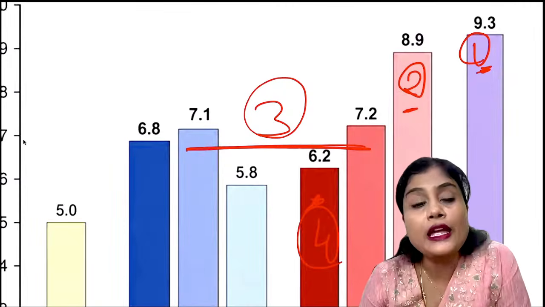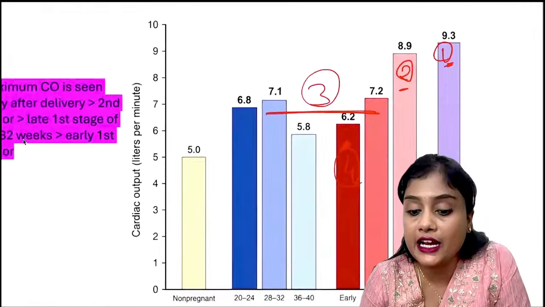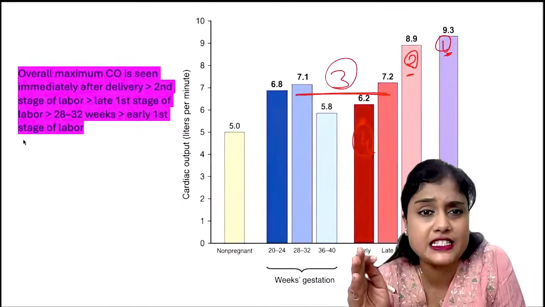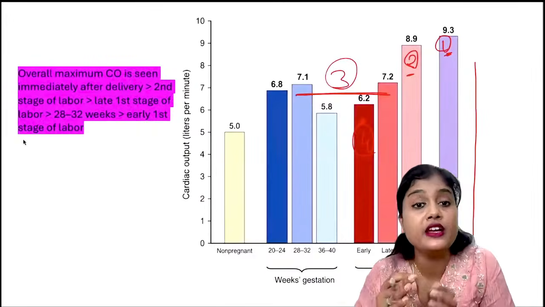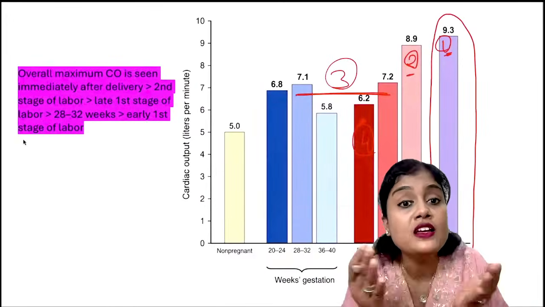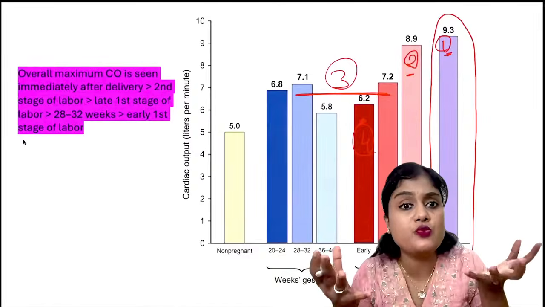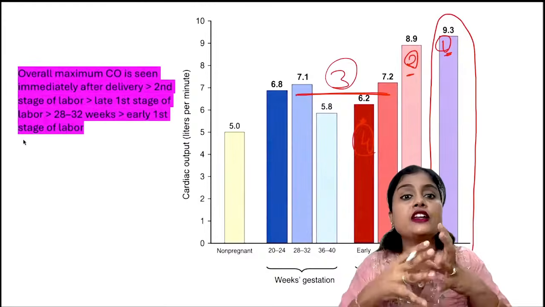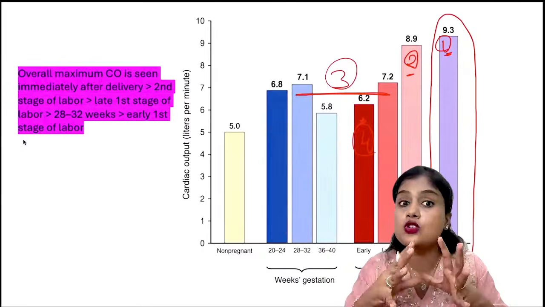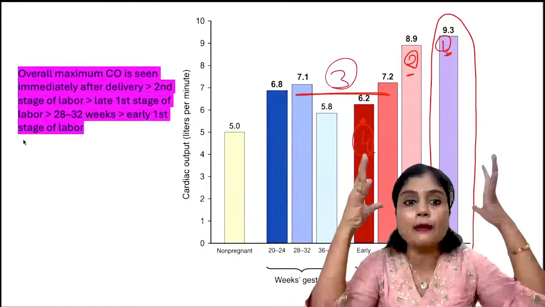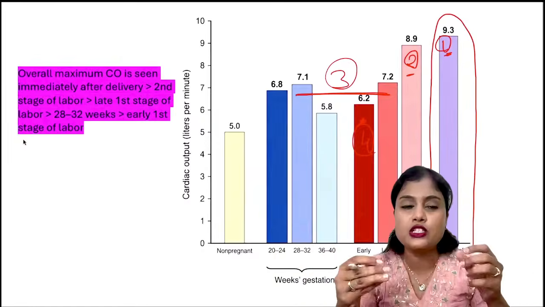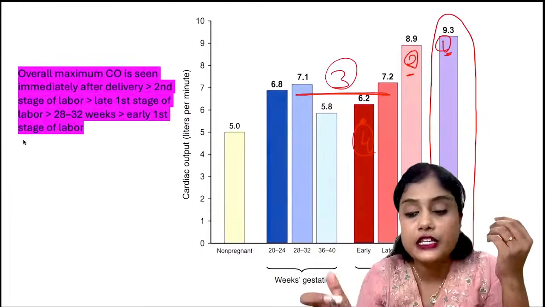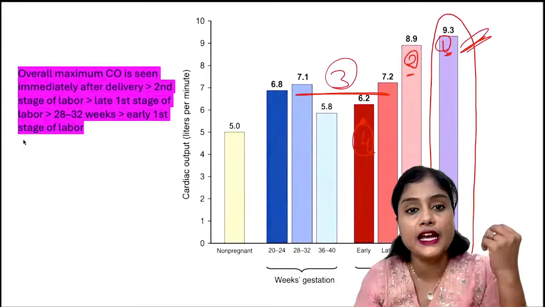Yes. So, immediately after delivery is when the cardiac output is maximum. Within 15 minutes or half an hour immediately after delivery, the cardiac output is maximum. Why? So much of the blood which was in the uterus is going back to the heart now. During pregnancy it was increasing, but the afterload was not much. Now the fetus is delivered, all the blood that was in the uterus is squeezing and going back to the heart. So the afterload is increased.